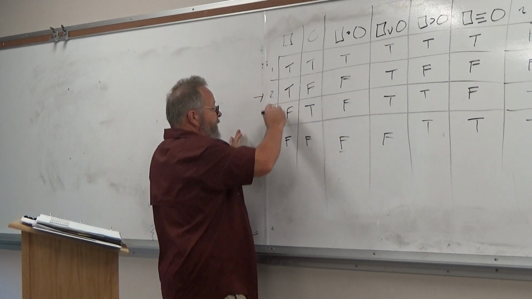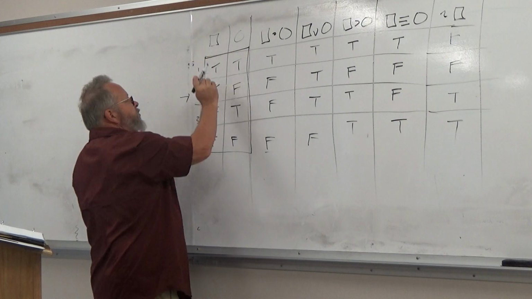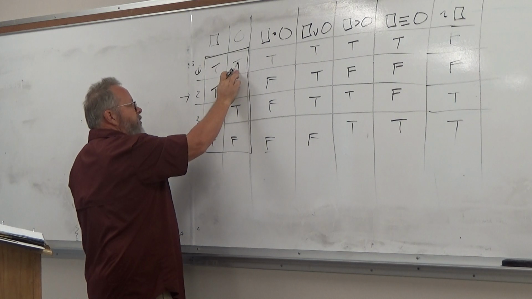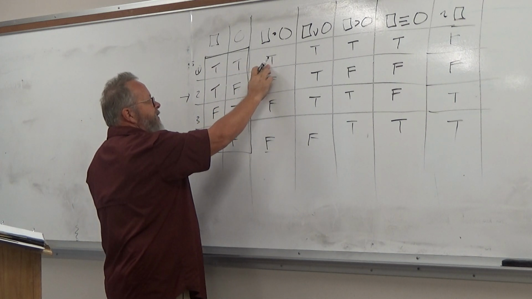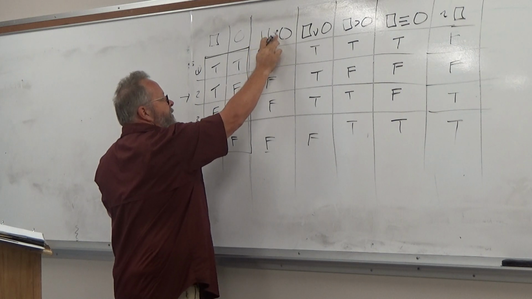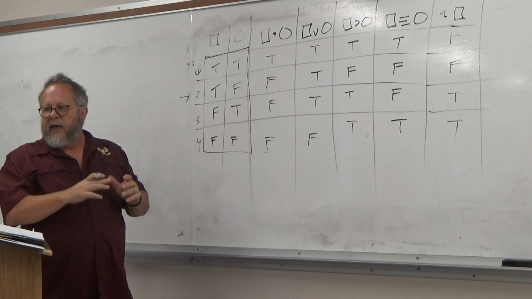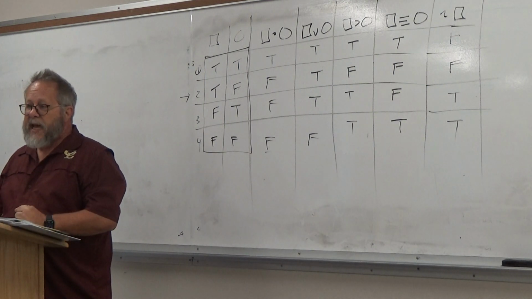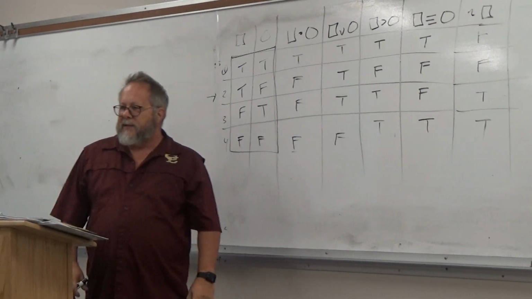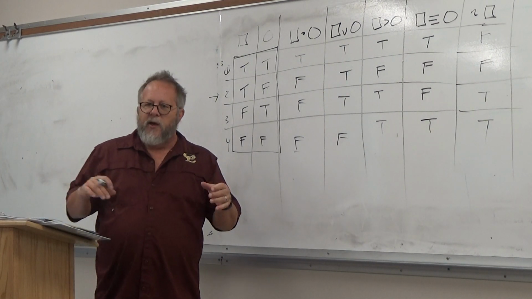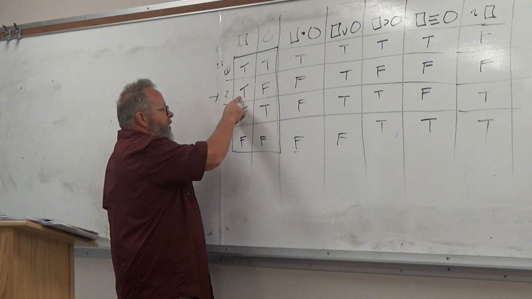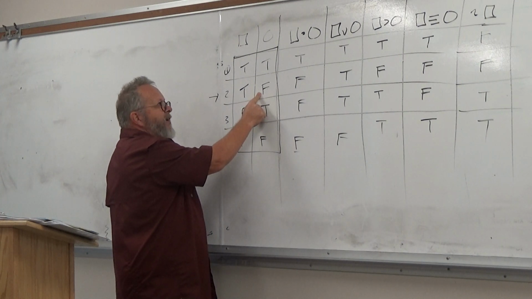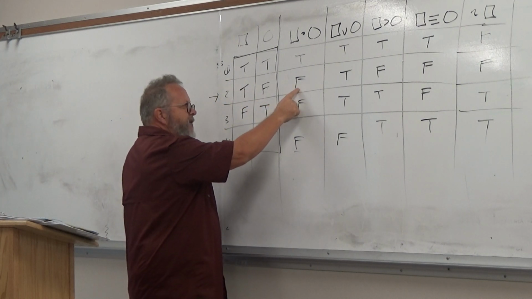And so over here, on line 1, we are assuming the box is true and the circle is true. If we make that assumption, so we had said something true and something true, we would say it's true, right? And I gave examples last time. For example, if someone said dogs are mammals and cats are mammals, we would say, well, yes, that whole sentence is true. But if someone said dogs are mammals and cats are reptiles, which is false, we would say your sentence with the and is false.